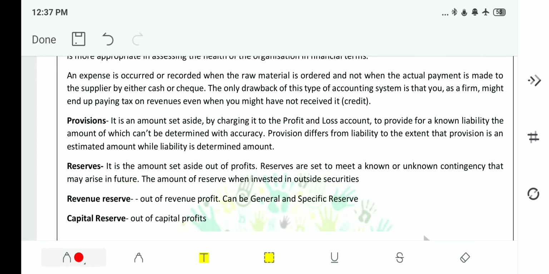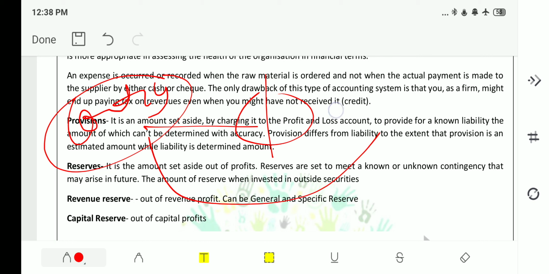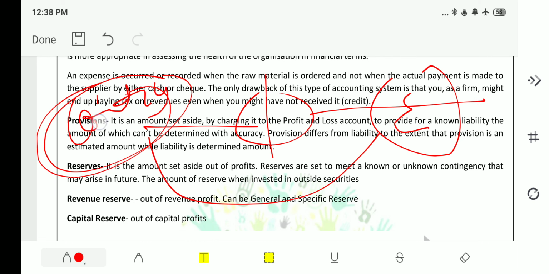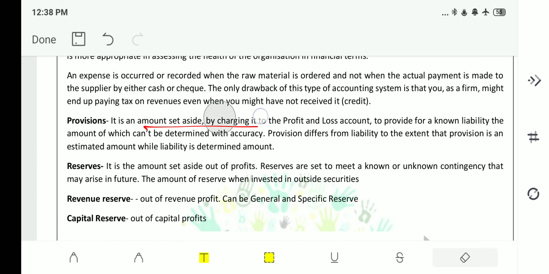If you are running an organization and there is a huge profit margin, you will keep a certain amount as contingency amount. That means you are thinking that if in any future time there is any emergency, then you will use this amount for that emergency. This is nothing but reserve. You are keeping it as reserve.